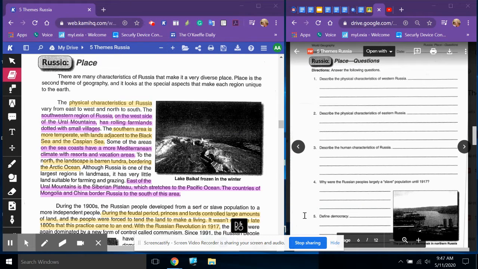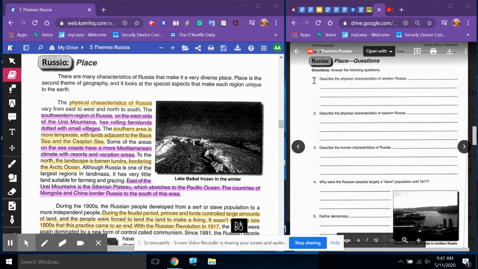The second of the 5 themes of geography, Russia, is place. You should look at the pictures and review the questions you're going to need to answer after the reading before you begin reading. This assignment has 2 sections, the 5 questions and a GeoQuest mapping section.